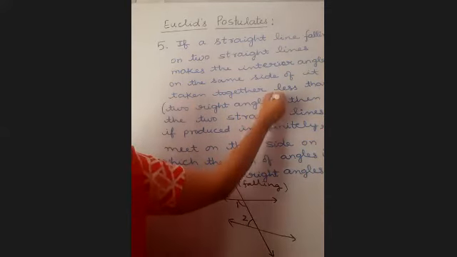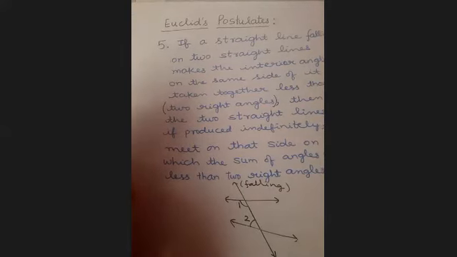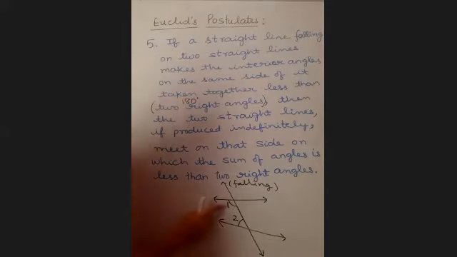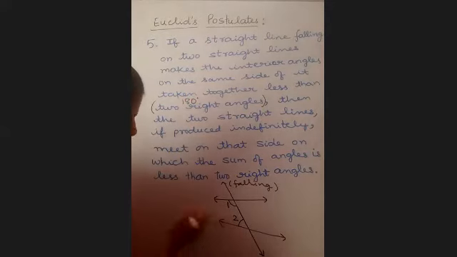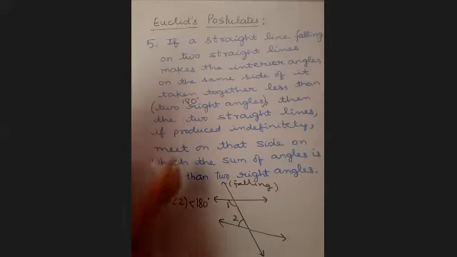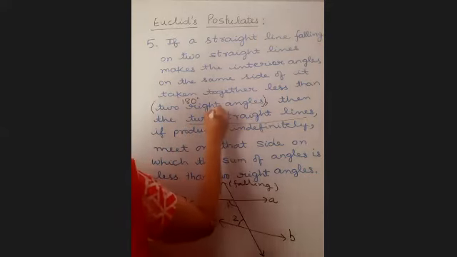Now what is the measure of 2 right angles, children? 180 degrees. Now looking at the figure, what is your assumption? Is angle 1 plus angle 2 less than 180 or greater than 180? Less than 180. Clearly we can see it's less than 180 degree. Then these two straight lines A and B.